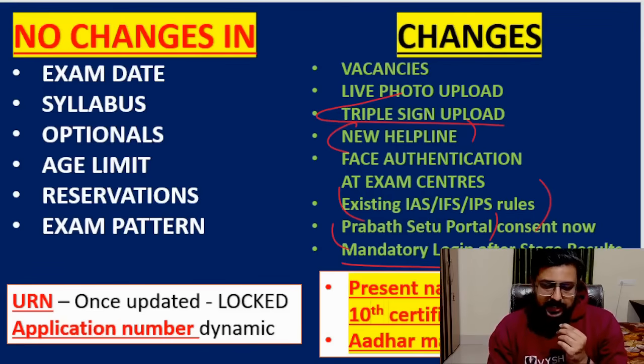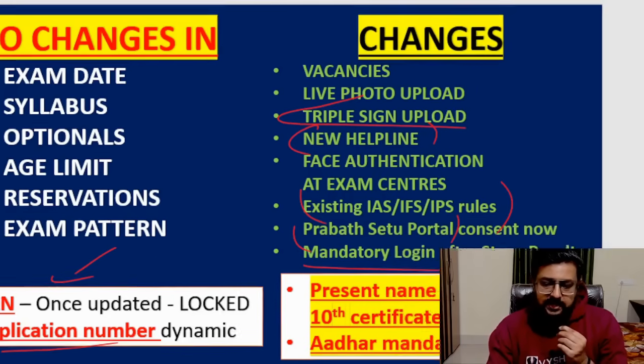Okay, so you will get a URN number, that is Universal Registration Number. Usually you get only an application number, right? This time you will get a URN. So that URN is for lifetime. For any UPSC exam, CAPF, CDS, everything, one time. So you have 2-3 pages to fill. I'll show you. And then you will have doubts like whether Aadhaar is mandatory.